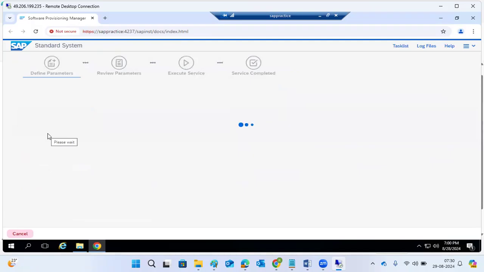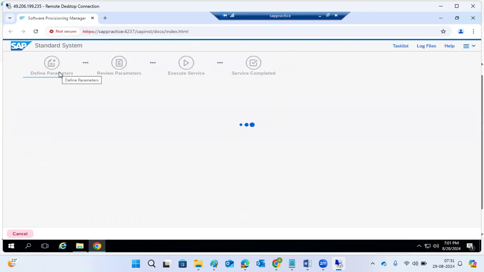When you click on standard, it will go to another page, where you will get the 4 roadmap steps: define parameters, review parameters, execute the service, and service completed.